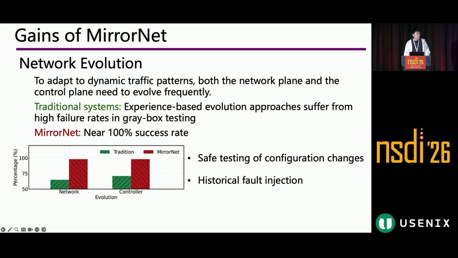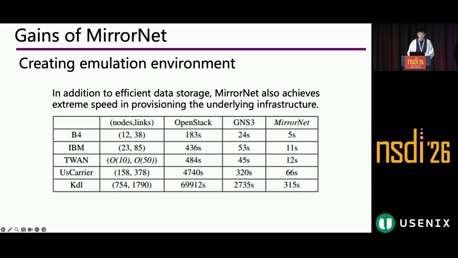And we're able to capture the evolution of the network. For example, traditional systems have experience-based evolution approaches which suffer from a high failure rate in gray box testing. But with MirrorNet, we are able to achieve around a 100% success rate. Okay. So we can safely test configuration changes and also conduct historical fault injection.